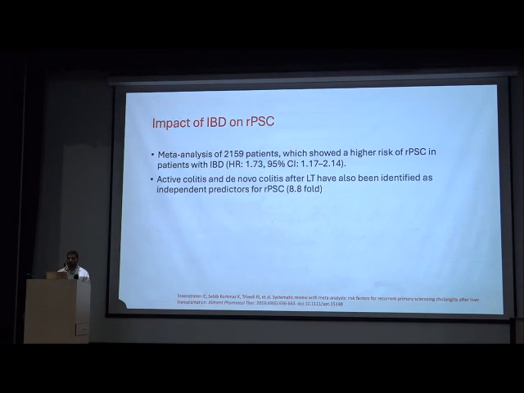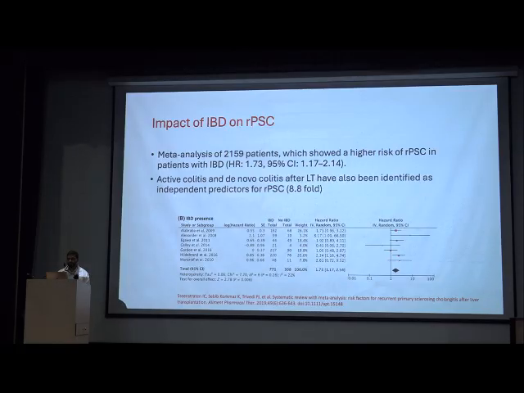What is the impact of IBD on recurrence of PSC? There is a meta-analysis of 2059 patients which showed a higher risk of recurrence of PSC in patients with IBD. Active colitis and de novo colitis after liver transplant have been identified as independent risk factors of the recurrence of PSC. You can see the hazard ratio is 1.73 on the right side, which showed that presence of IBD or colitis can cause recurrence of PSC in the future.